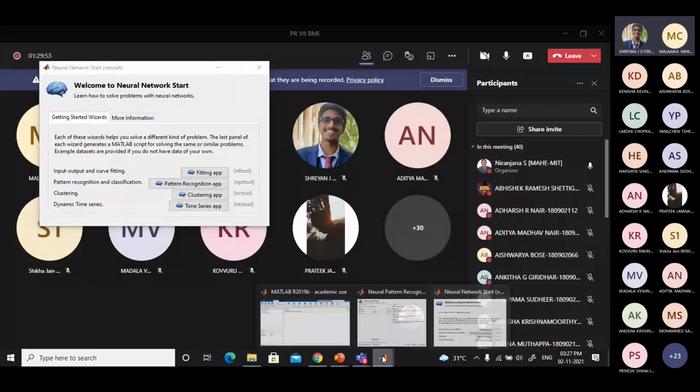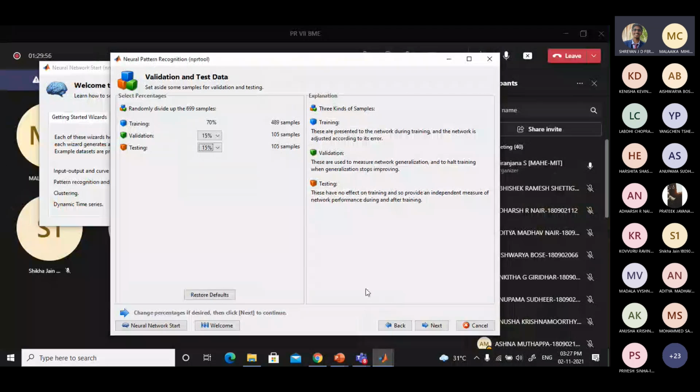Okay. Are you able to see my screen? Almost time it is. I'll just quickly finish it, then I will redo it with another example later if you want. You can see there are various data which are considered as training data set, 70%, that is 489 samples, and the validation set will have around 105. These are the default settings, 15% each for validation and testing. If you want to change, you can. If you want to reduce the test and increase the training, you can do that. That's what I did now.